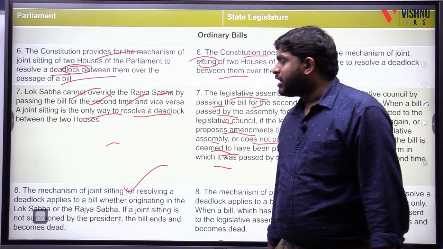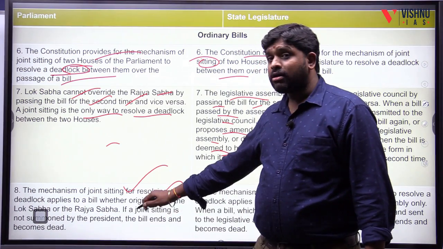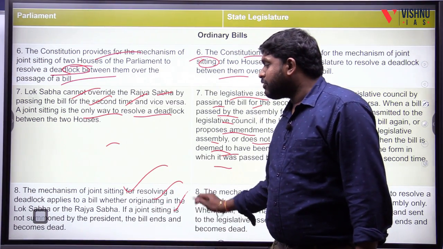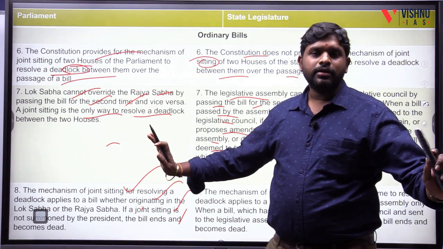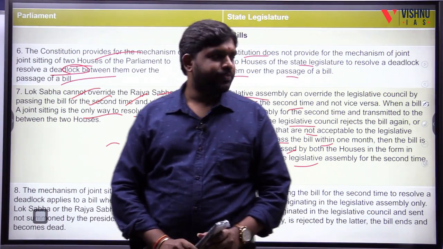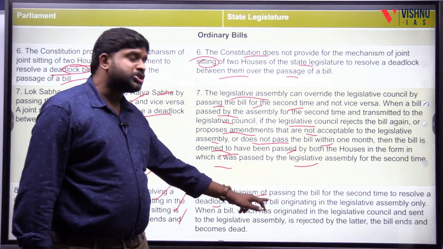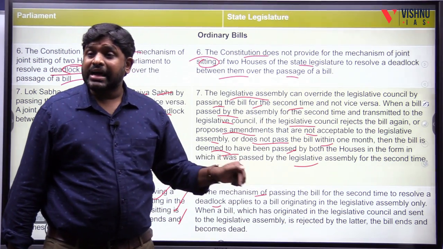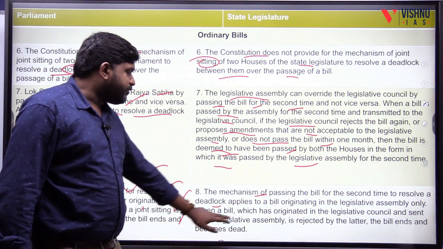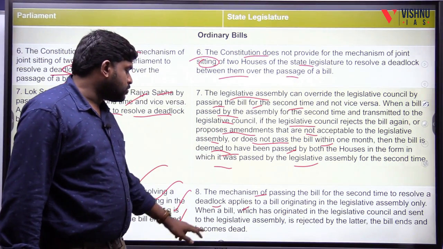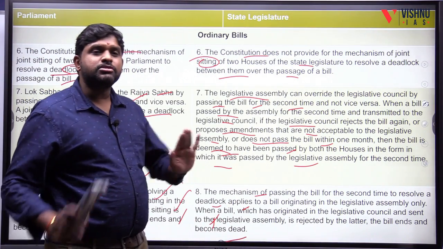The mechanism of joint sitting for resolving a deadlock applies to a bill whether originating in Lok Sabha or the Rajya Sabha. If a joint sitting is not summoned by the president, the bill ends and becomes dead. But here, the mechanism of passing the bill for the second time to resolve a deadlock applies to a bill originated from the assembly, not from the council. When a bill which has originated in the legislative council and been sent to the legislative assembly is rejected by the latter, the bill ends and becomes dead.